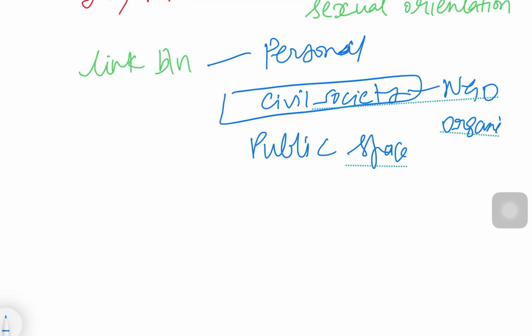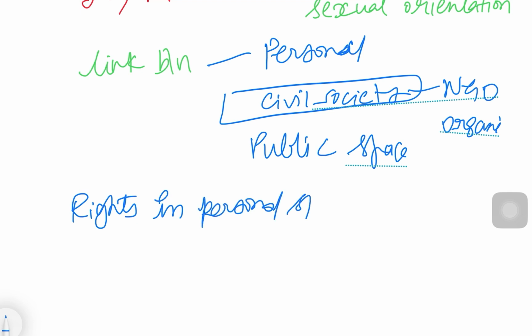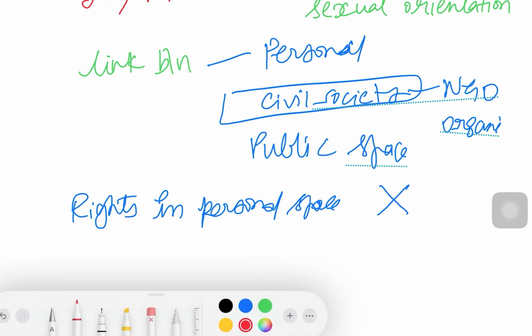What used to happen before the Puttaswamy judgment? Some of the rights in personal space were not recognized.